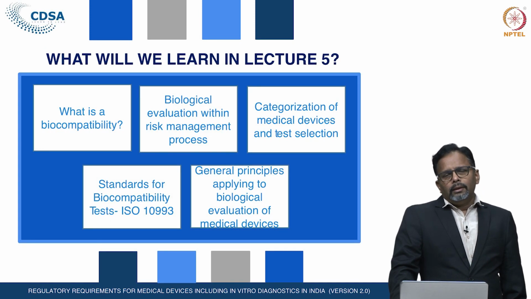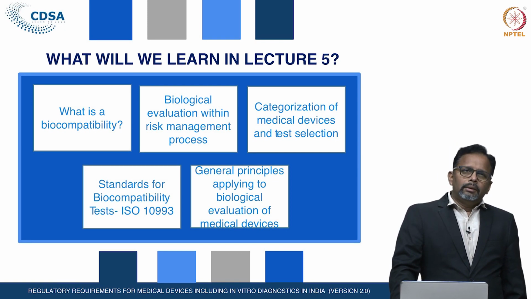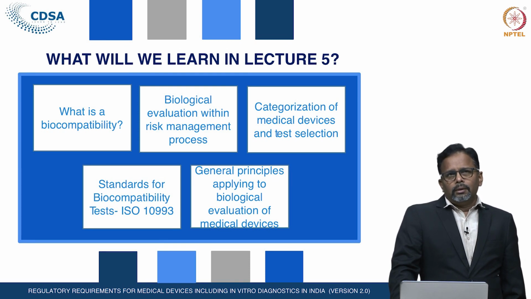What will we learn in this lecture? We will cover: first, what biocompatibility is, then biological evaluation with the risk management process, and what the processes for risk management for the biological evaluation are.